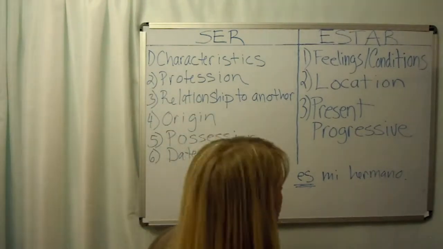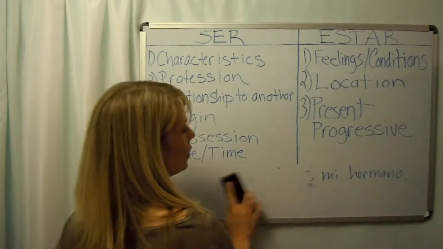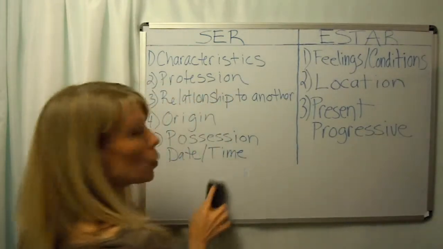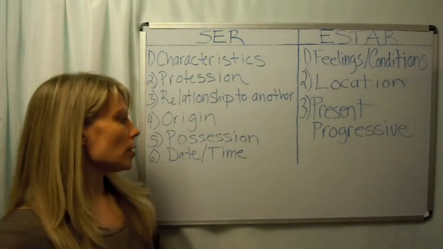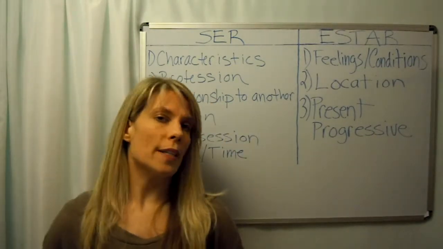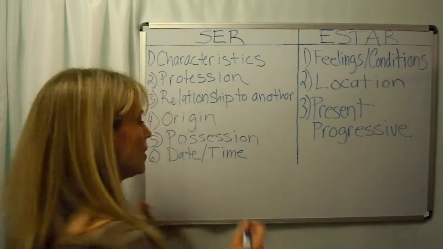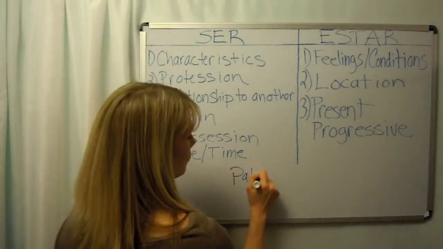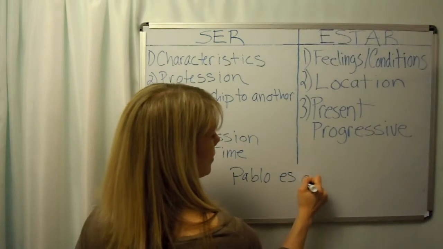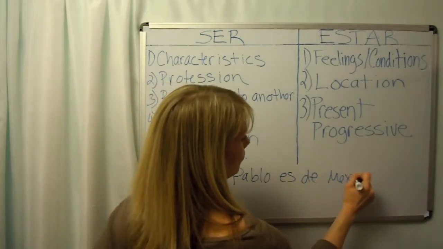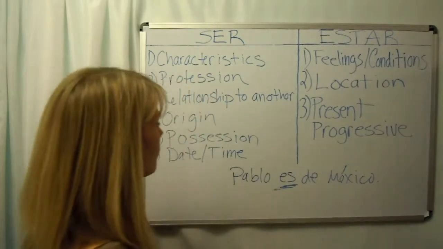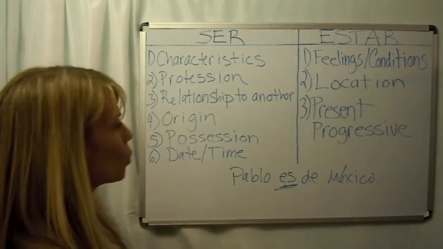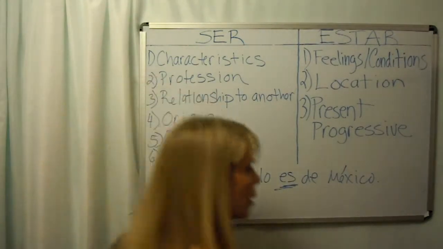Next, origin. Origin refers to where someone is from or where someone is born. So if I want to say Pablo is from Mexico, I'd say Pablo es de Mexico. Okay? My form of ser right in here. So where someone is from, again, origin.